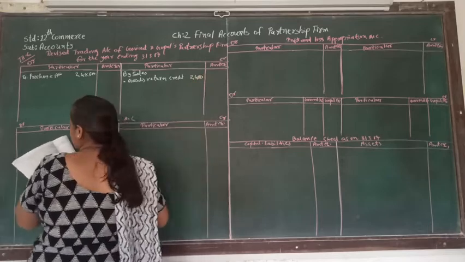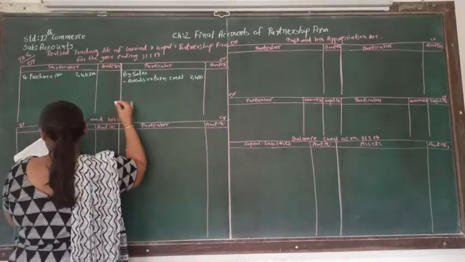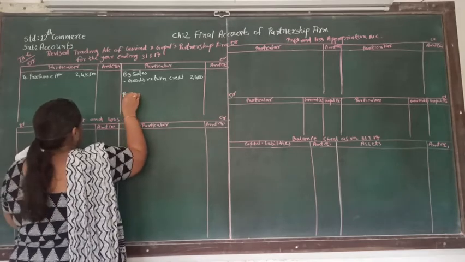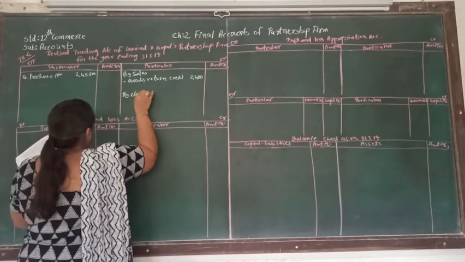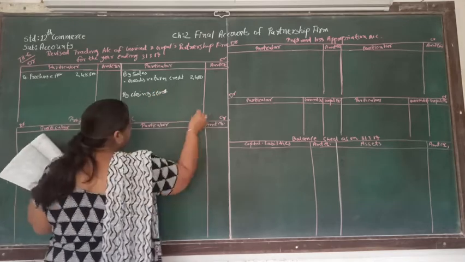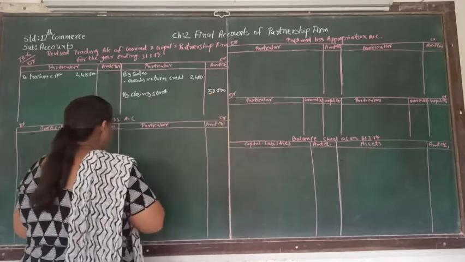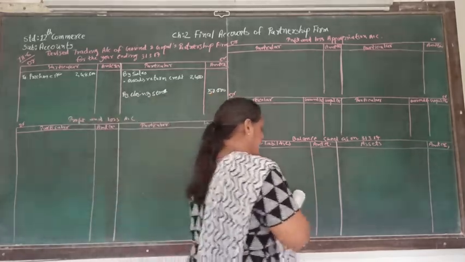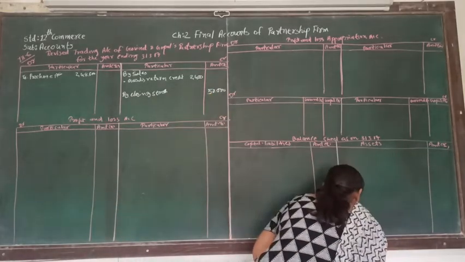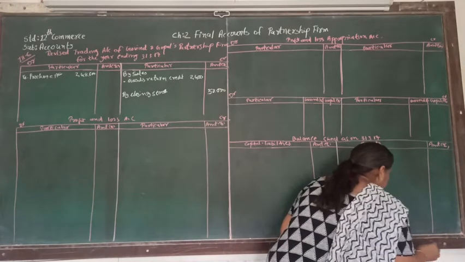Now afterwards another account is a closing stock. So closing stock supposed to be written on the trading account. That is 50,000. Again the second entry of closing stock must be in the balance sheet. Closing stock of 50,000.